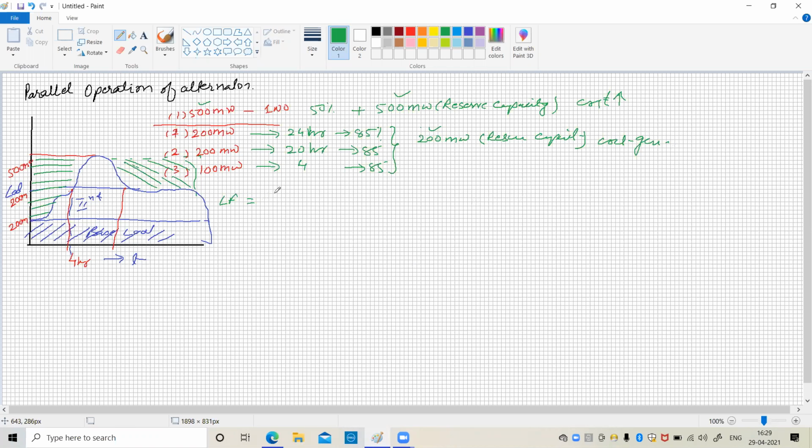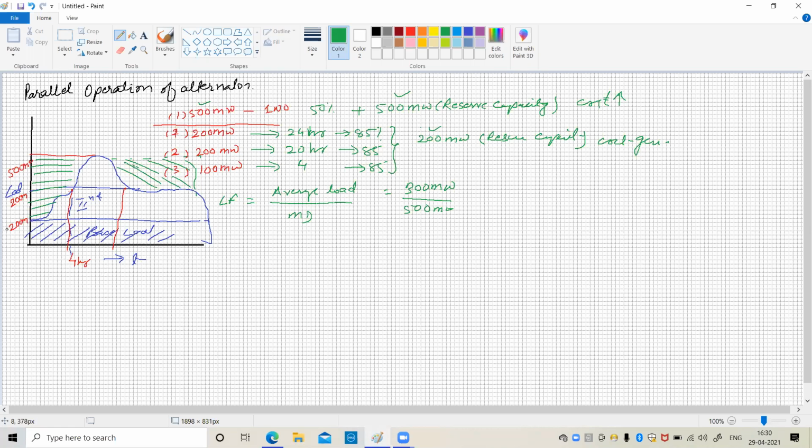Load factor is nothing but the average load divided by maximum demand. So for example, this is the load curve. The maximum demand is 500, whereas the average load is only 300 megawatt. So 300 megawatt is the, I'm just taking an example, average load, whereas the maximum demand is 500 megawatt. So this is the load factor.